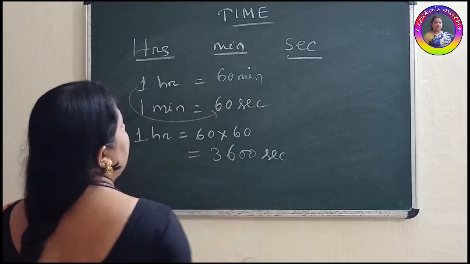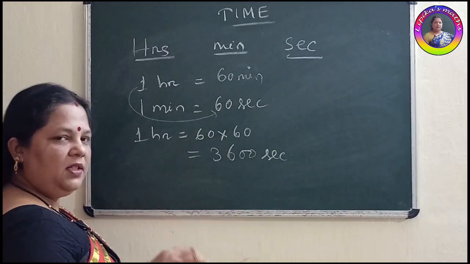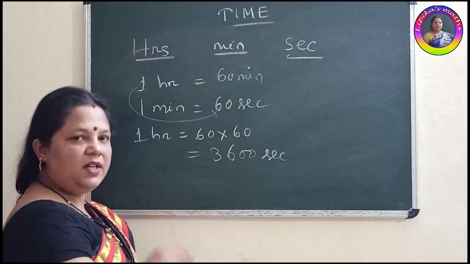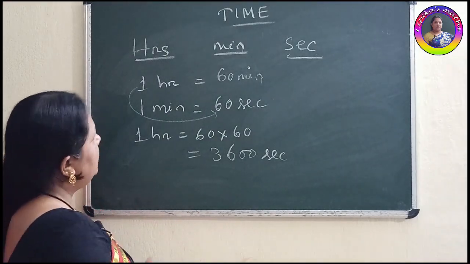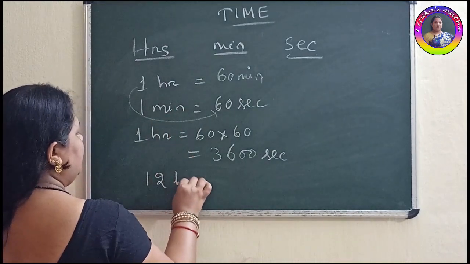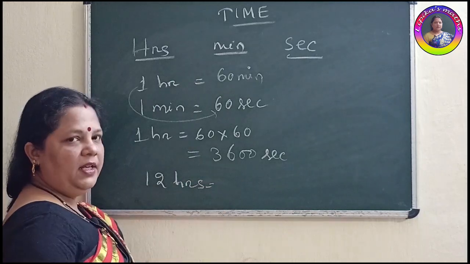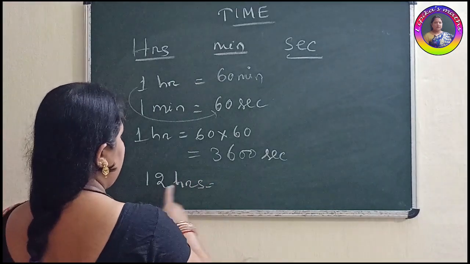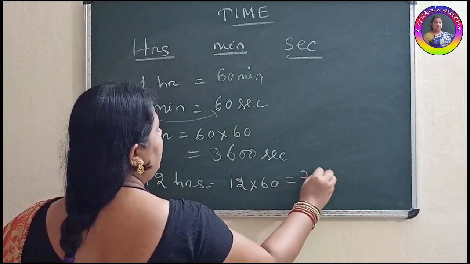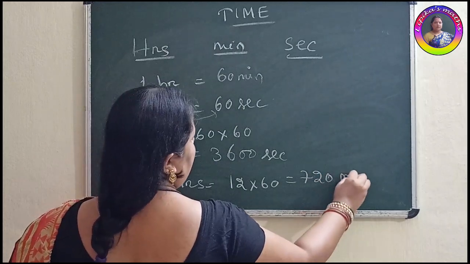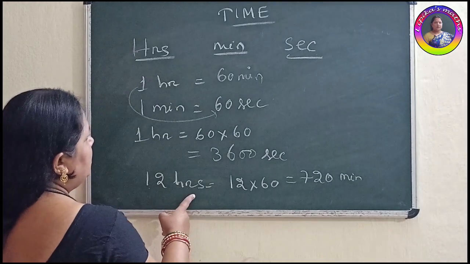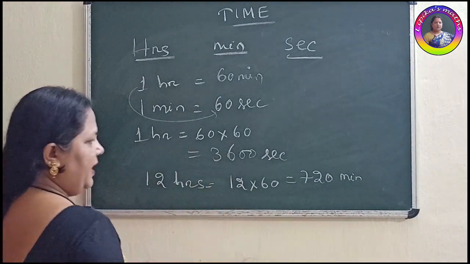1 hour equals 60 minutes. In our 12-hour clock timing, numbers are written from 1 to 12. That means 12 hours are there. We will calculate 12 hours. If 1 hour equals 60 minutes, then how much time will you find in minutes for 12 hours? 1 hour is 60 minutes, so 12 hours means 12 into 60. It will come to 720 minutes. Got it?